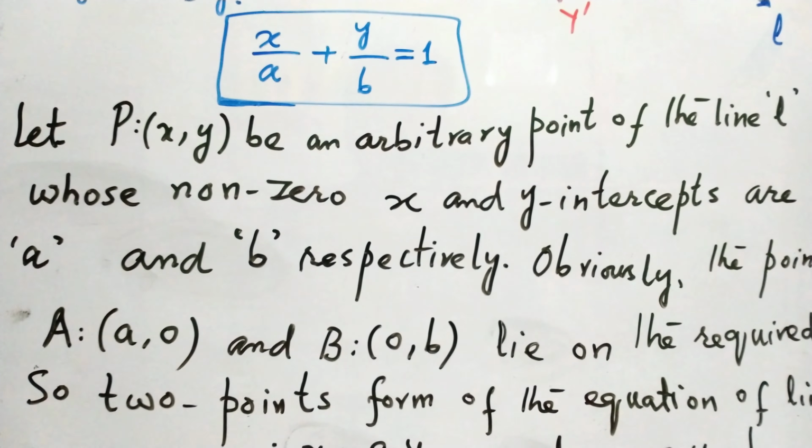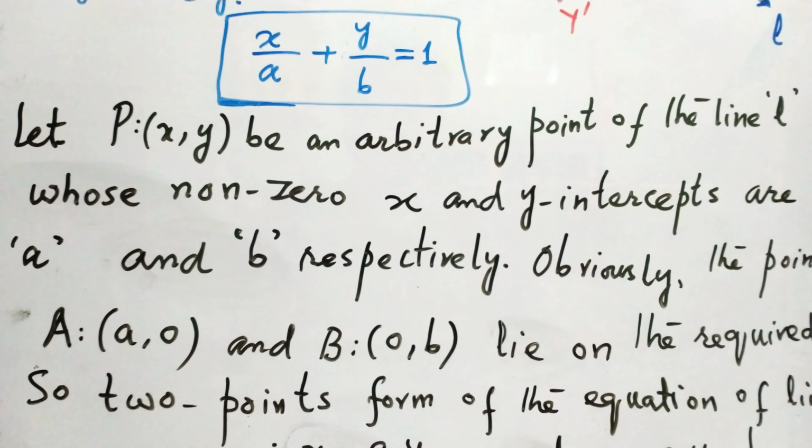In other words, the x-intercept is the point at which the y coordinate, the ordinate, is equal to 0. In the same sense, the y-intercept is the point at which the x coordinate, the abscissa, is equal to 0.